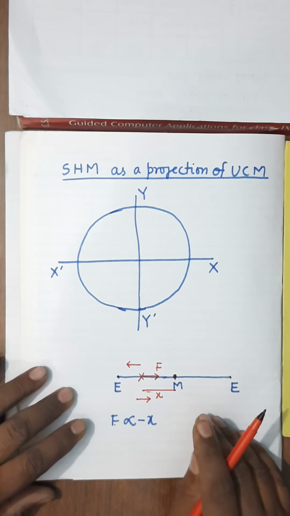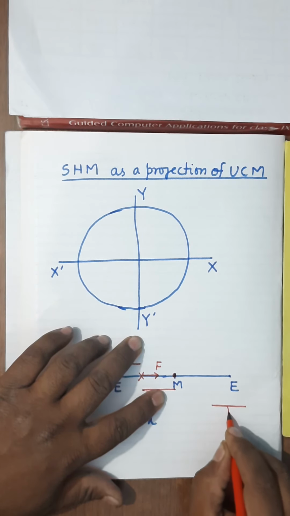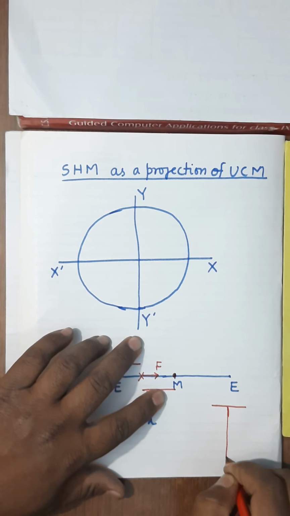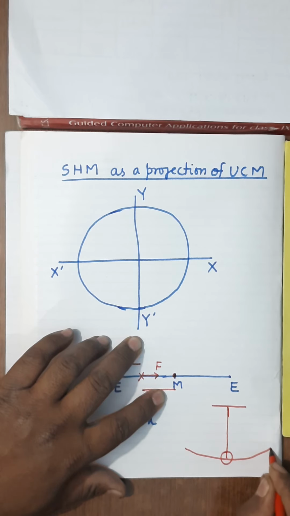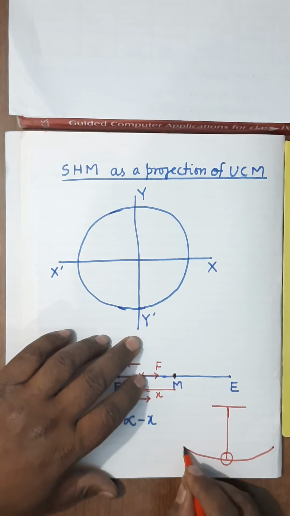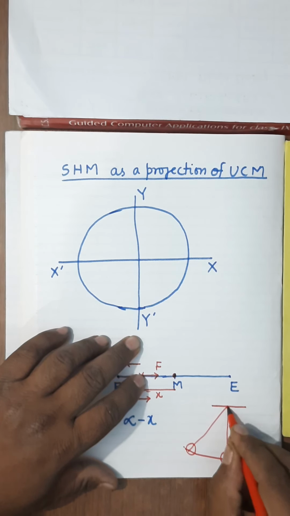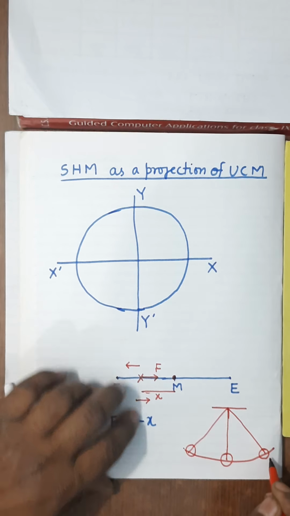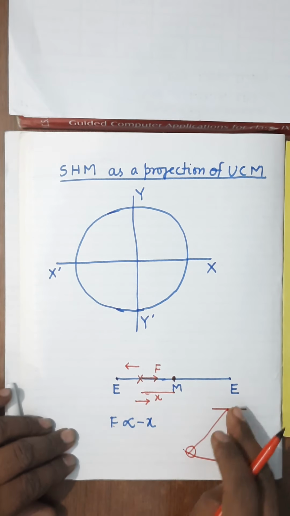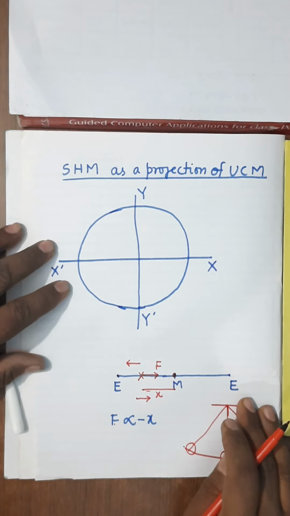Then I have given the motion of the bob of a simple pendulum. You will find that it fulfils all the conditions of SHM except one, that its motion does not take place along a straight line. Its motion takes place along a curved line, here on a curved arc. It is along an arc. Therefore, it cannot be SHM. But if you take the amplitude very small, then in that case it will be SHM.